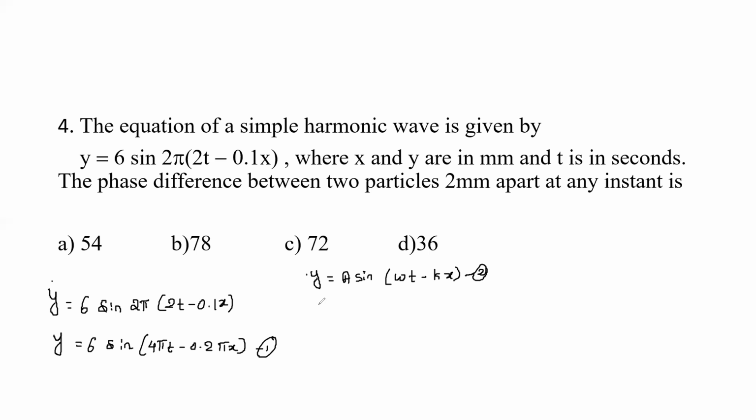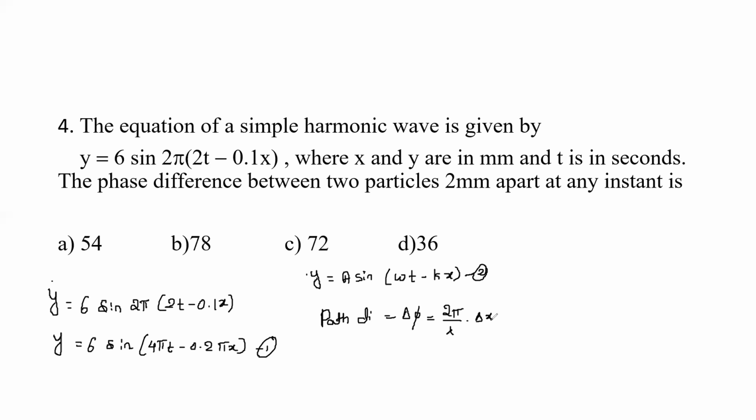They asked you to calculate the phase difference, but to calculate the phase difference we require the value of path difference also. That is given by delta phi is equal to 2 pi divided by lambda into delta x.